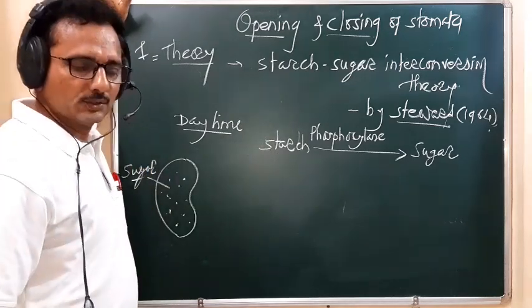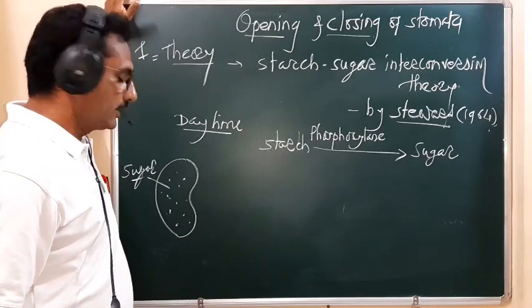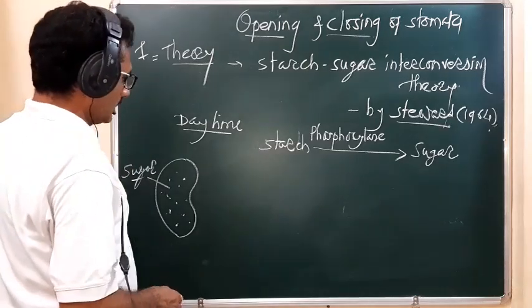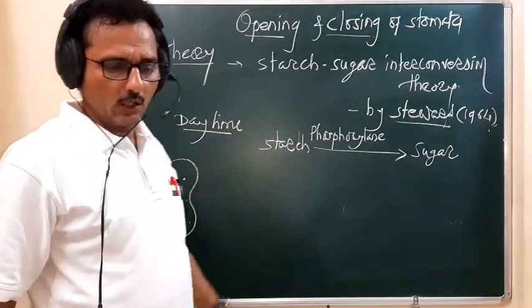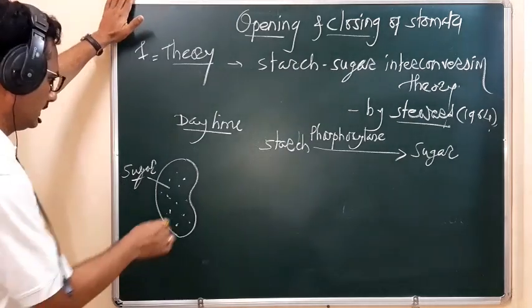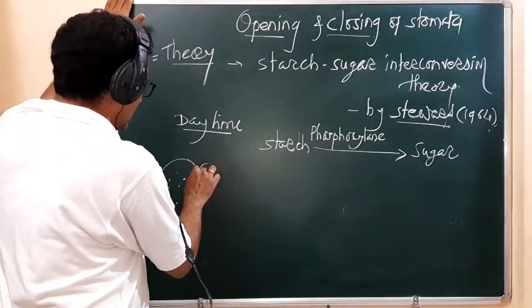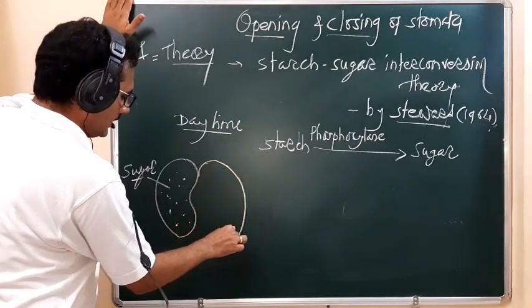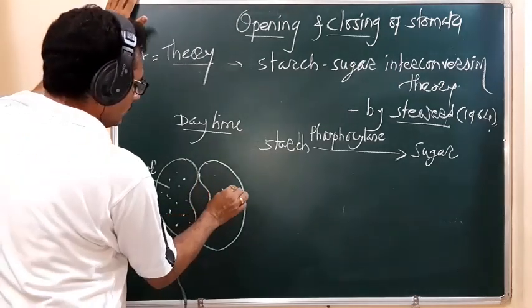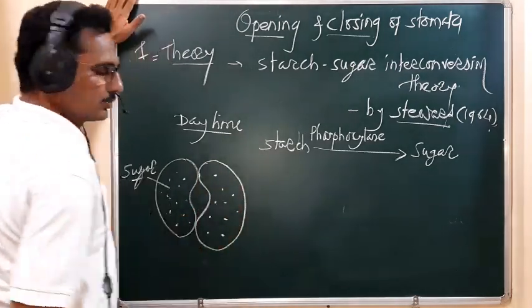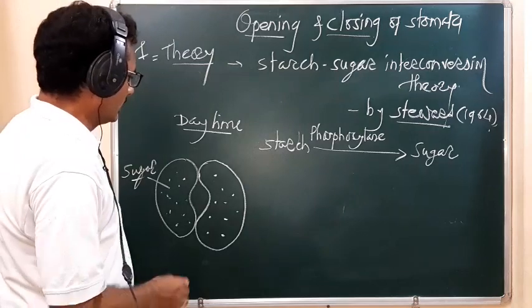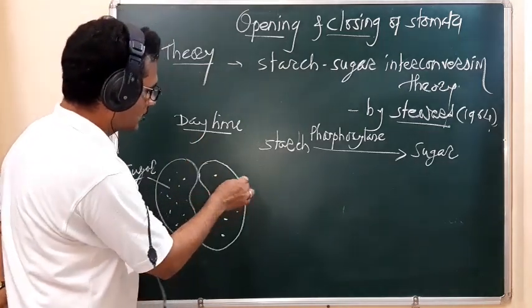Then in the presence of the sugar, the osmotic concentration of the guard cell increases, and there is also an increase in osmotic concentration in the neighbouring cell due to the formation of sugar inside. Because of the increase in osmotic concentration during daytime, these guard cells show endosmosis.